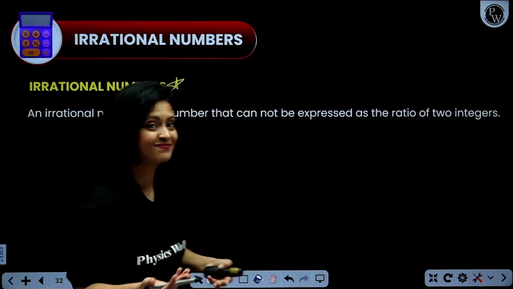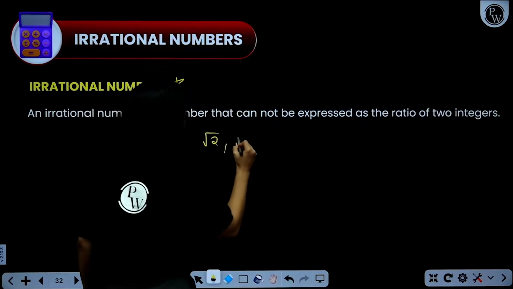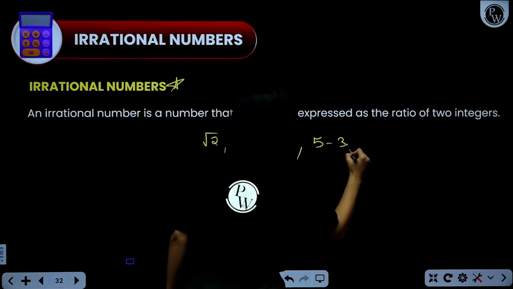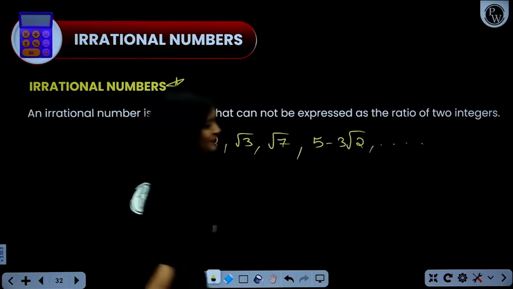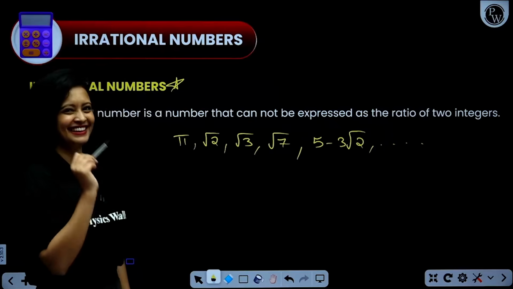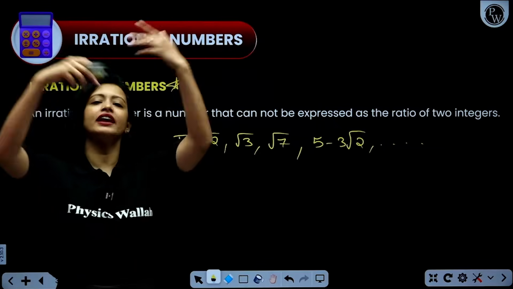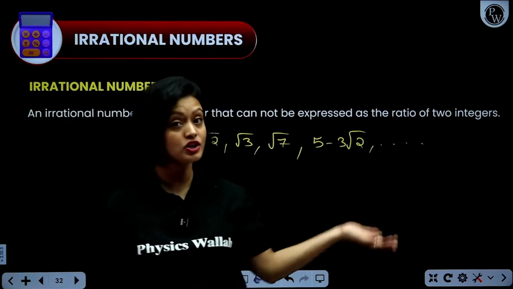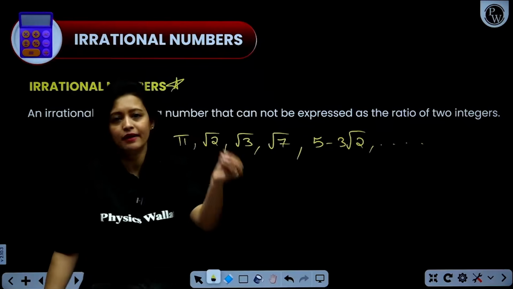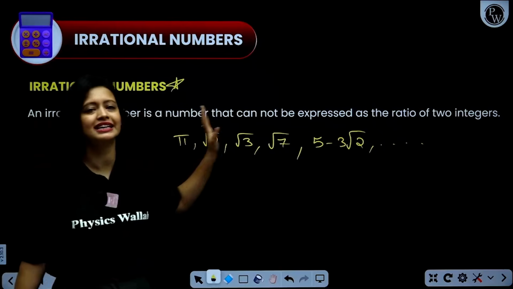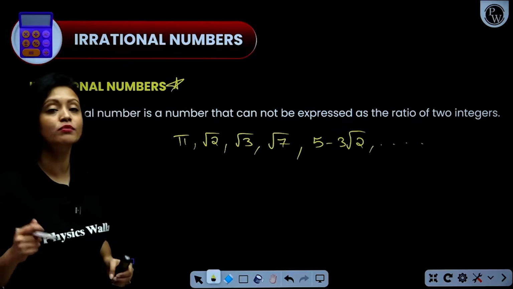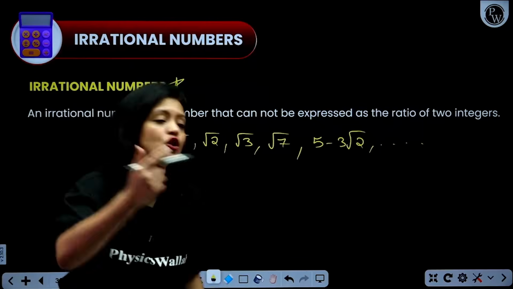What are those numbers? So we have root 2, root 3, root 7, 5 minus 3 root 2, so on and so forth. Pi is also irrational, right? So the world of irrational numbers is quite large, and in irrational numbers you also have different types of irrational numbers, which you'll be learning in higher grades. So you don't have to go in depth about that. You should just know certain examples of irrational numbers. Okay? Also, you should know that in decimal form, irrational numbers will have non-terminating, non-repeating decimal form.